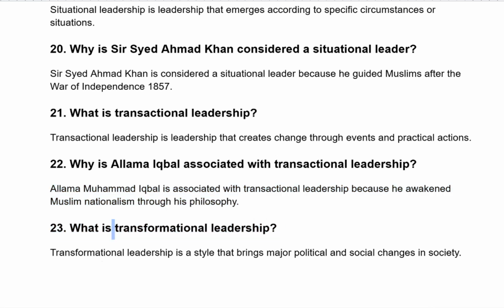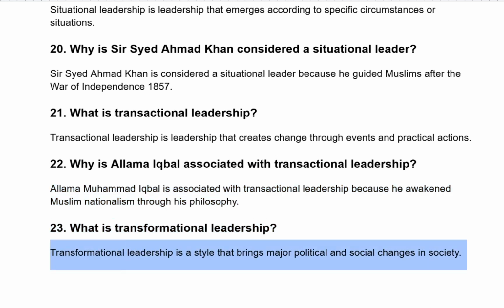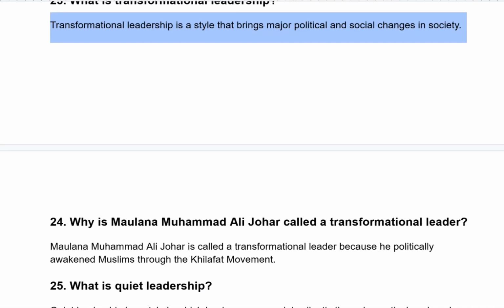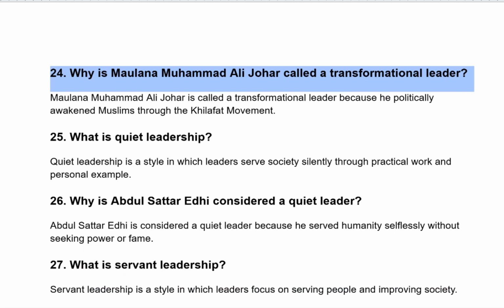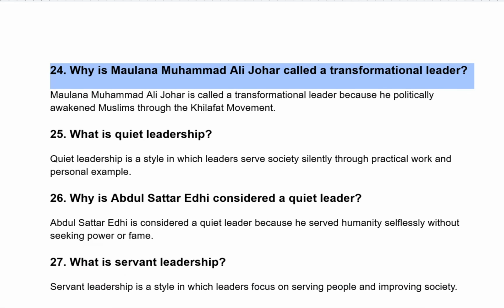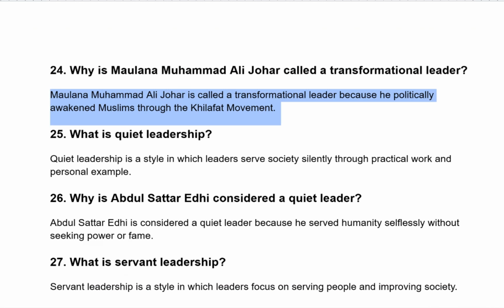What is transformational leadership? Transformational leadership is a style that brings major political and social changes in society. Why is Maulana Muhammad Ali Johar called a transformational leader? Maulana Muhammad Ali Johar is called a transformational leader because he politically awakened Muslims through the Khilafat movement.